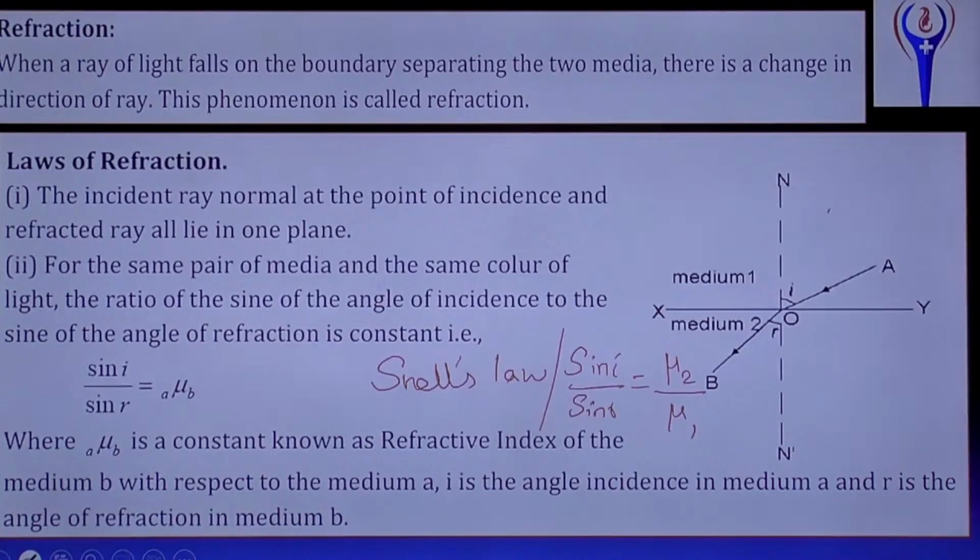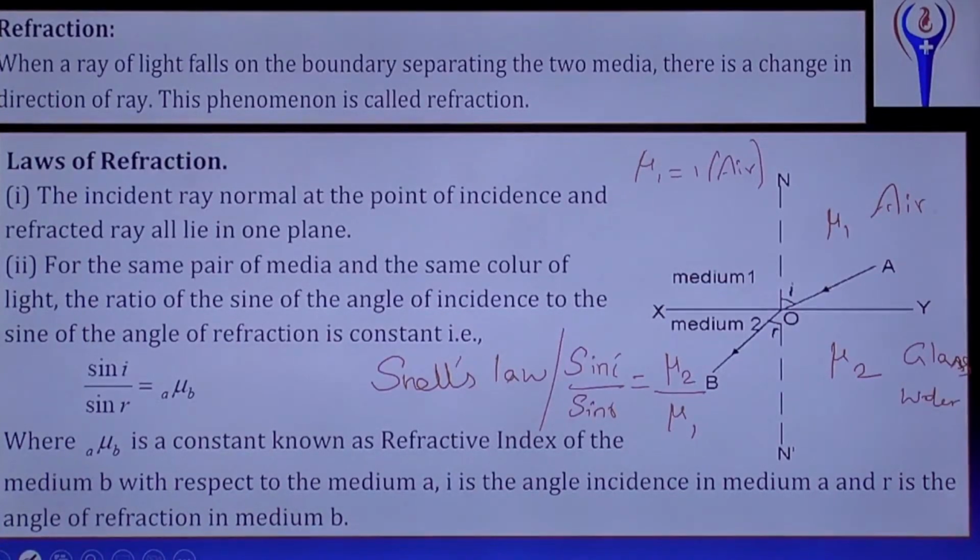Suppose mu 1 is the refractive index of the first medium and mu 2 is the refractive index of the second medium. Then sin i by sin r equals mu 2 by mu 1. But mostly we studied mu equals sin i by sin r. Is it so? That is when the first medium is air. For air, mu 1 equals 1. This medium is air, for example, and the second medium may be some other medium, glass or water, whatever.